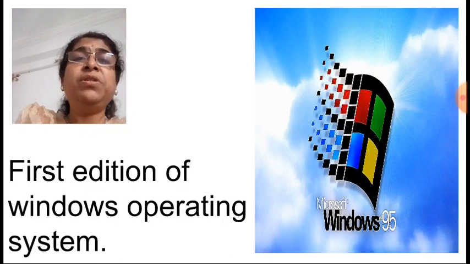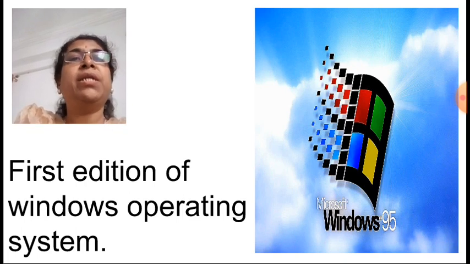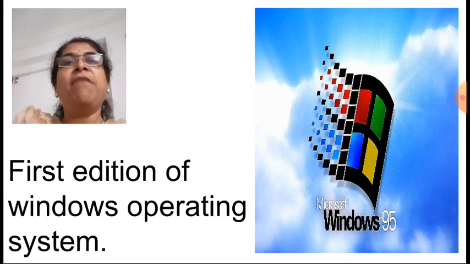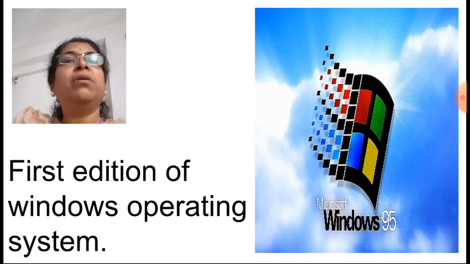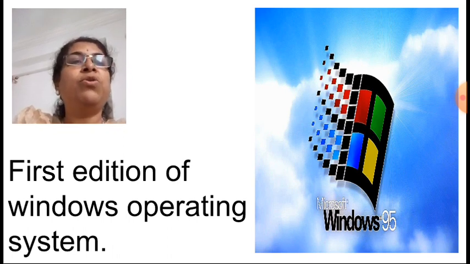Okay, now the first edition was developed in 1995. So the first edition of the Windows operating system is called Windows 95. Okay, and in due course, after a gap of 2-3 years, it got some advancement in the software.